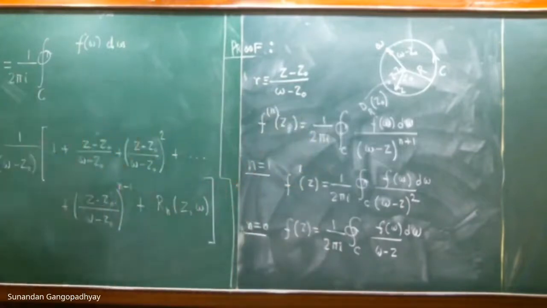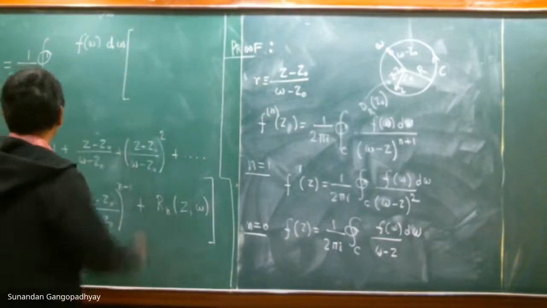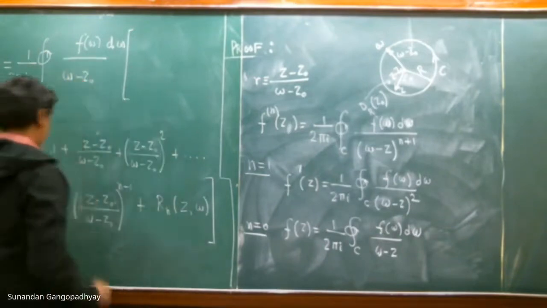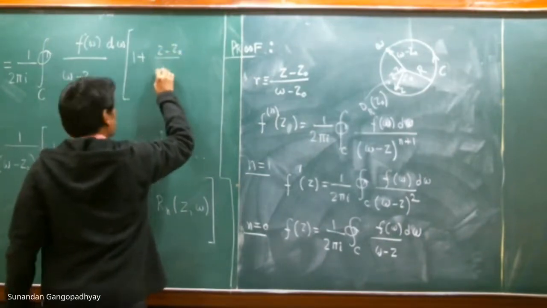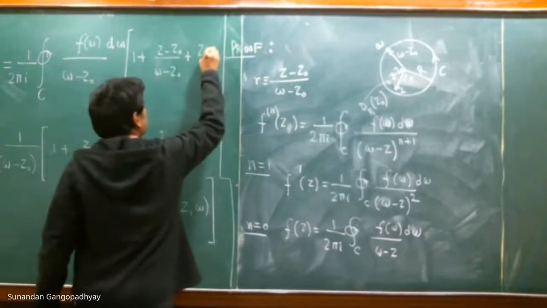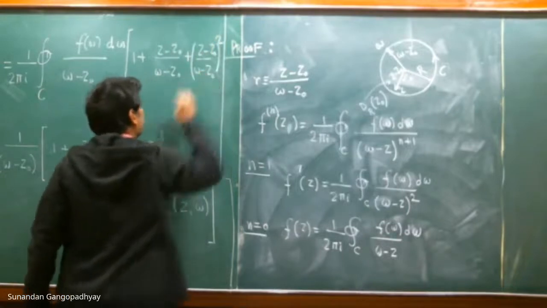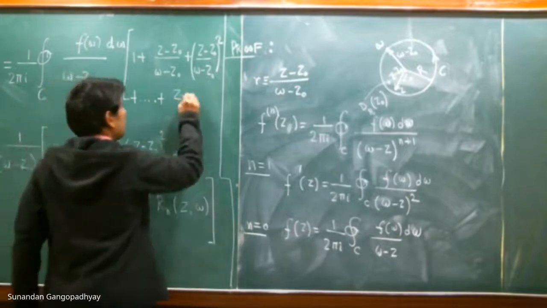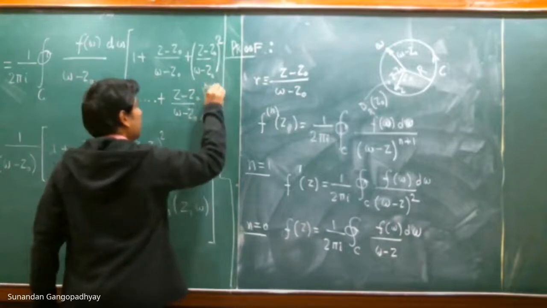But 1 divided by w minus z is this expression, so we just put it inside the integral, and we get 1 divided by w minus z naught, times 1 plus (z minus z naught) by (w minus z naught), plus (z minus z naught by w minus z naught) whole square, plus dot dot dot, plus (z minus z naught by w minus z naught) to the power of n minus 1.